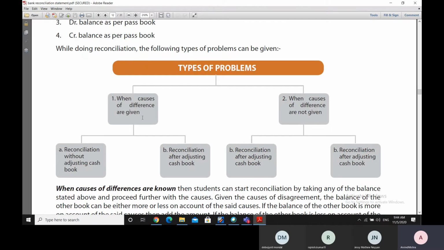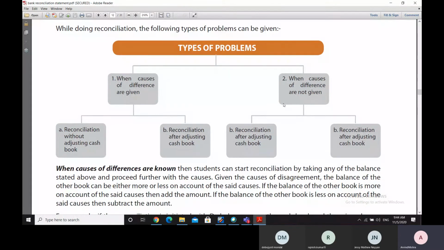When the causes are given, then reconciliation can be done without adjusting the cash book, or reconciliation can be done after adjusting the cash book. And when causes of the difference are not given to us, then also reconciliation can be done after adjusting the cash book, or reconciliation can be done before adjusting the cash book.